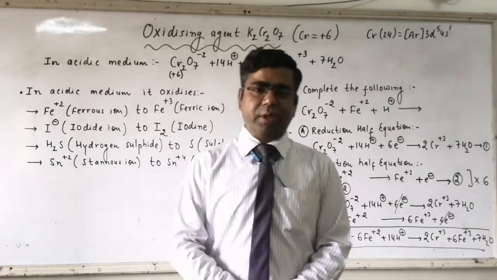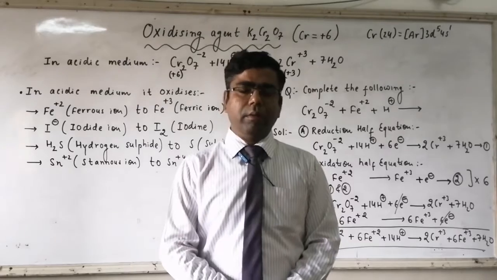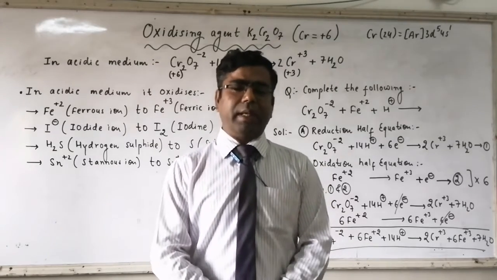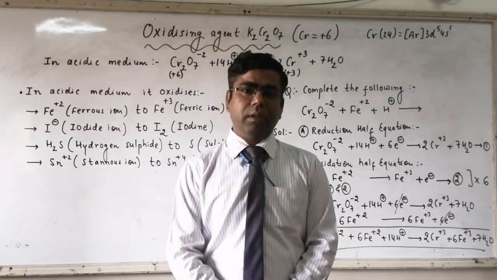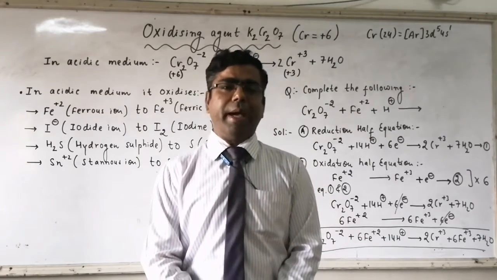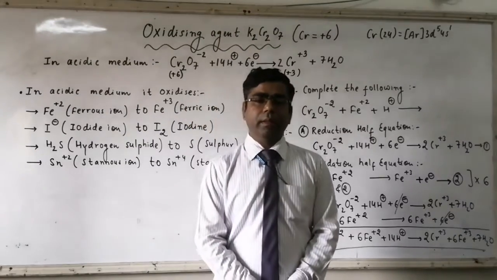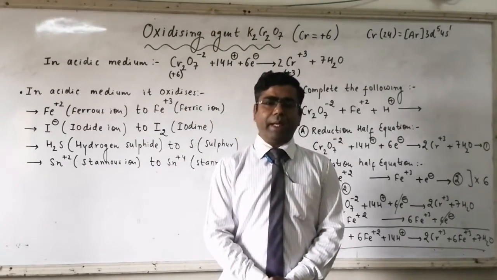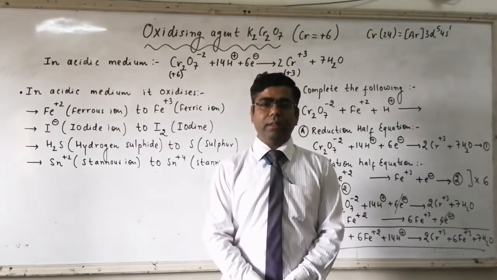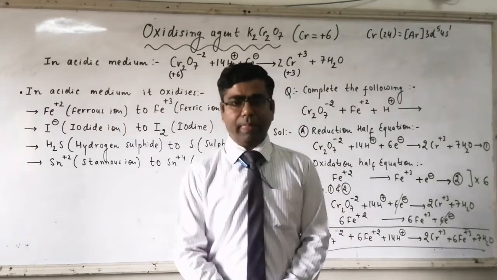In our previous lecture, we have talked about an important oxidizing agent that was KMnO4, which is called potassium permanganate. In potassium permanganate, the oxidation state of Mn is +7.